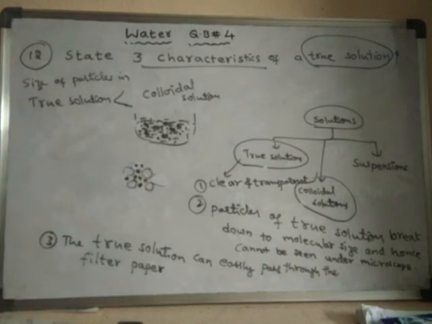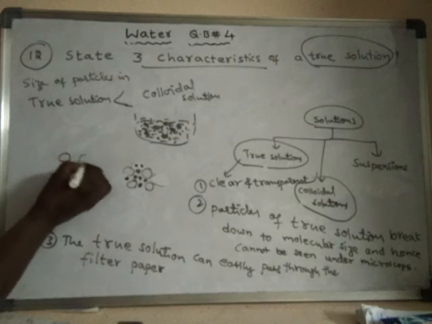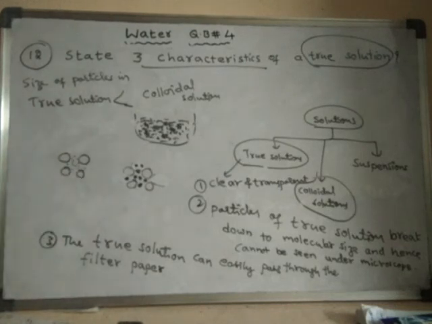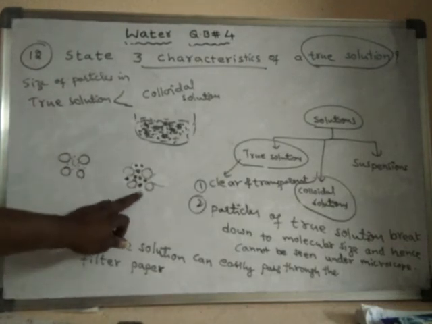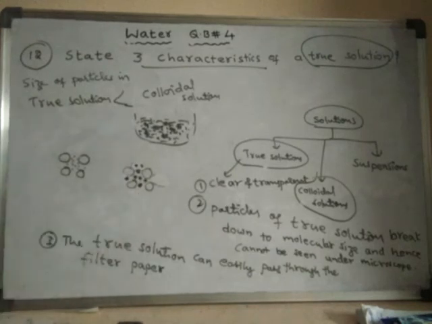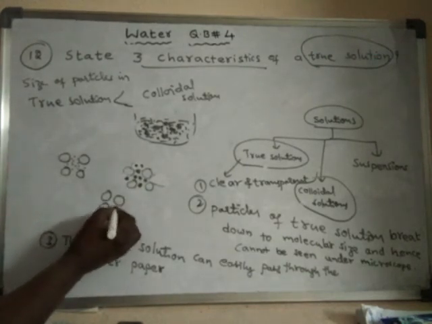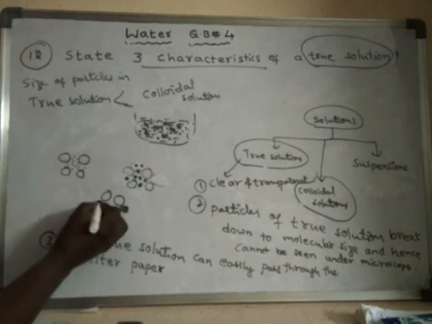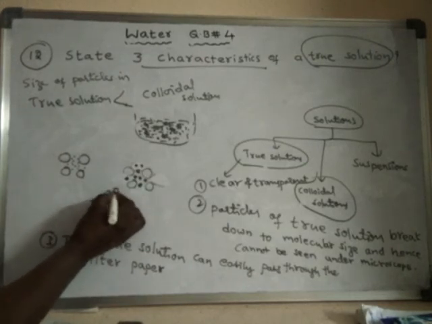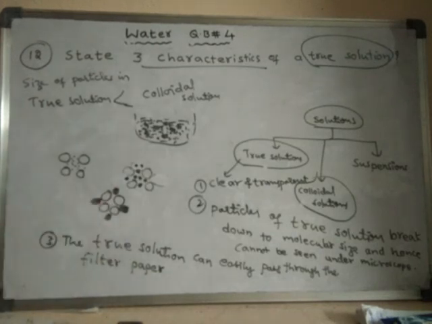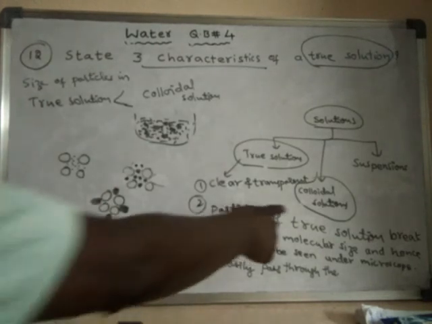In case of true solutions, the particles are very small in size. In some colloidal solutions, the particles are large, so that they cannot enter into the gaps.